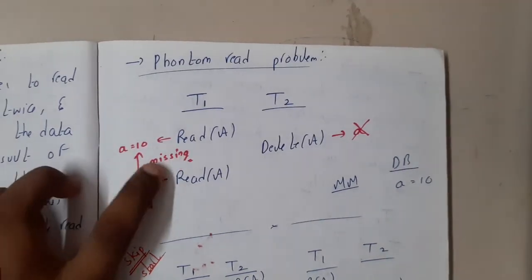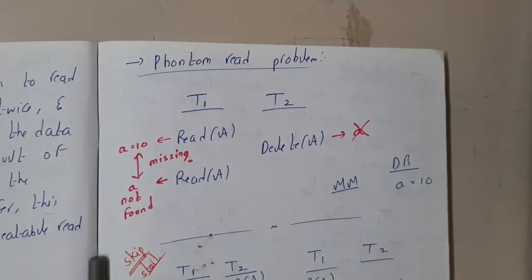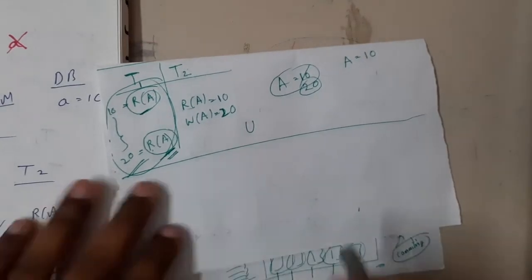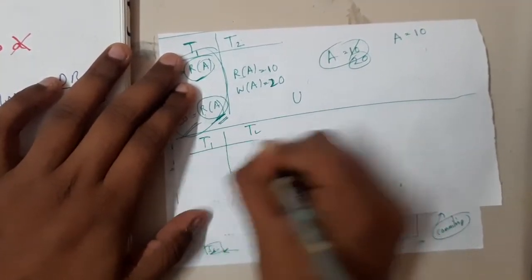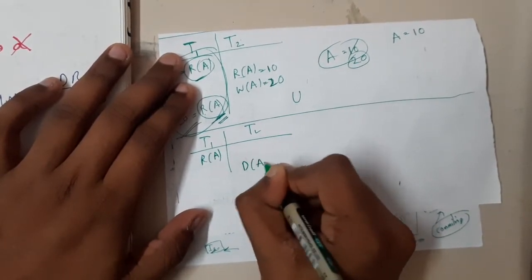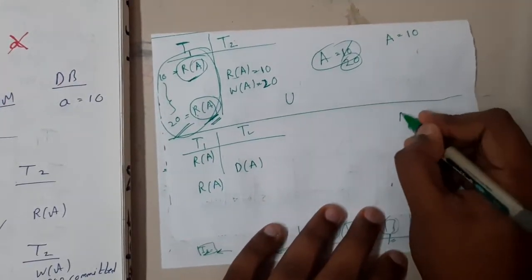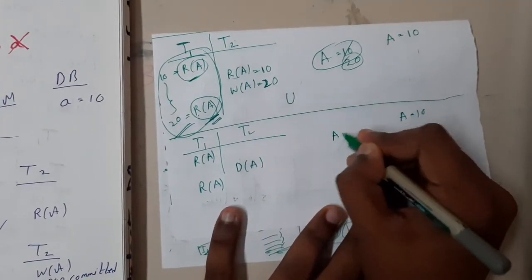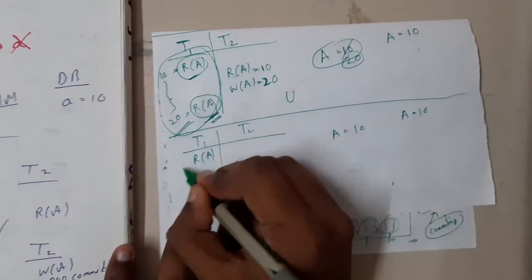And the last type of problem is nothing but the phantom read problem, guys. This problem will be really funny. Assume, I'll write it here. Why not? Because these are really small and you will get more clarity. T1 has read of A, and T2 has a special function, which is delete of A, guys. Now the value of A is 10, right? So T1 started reading the value, and now it read the value as 10.